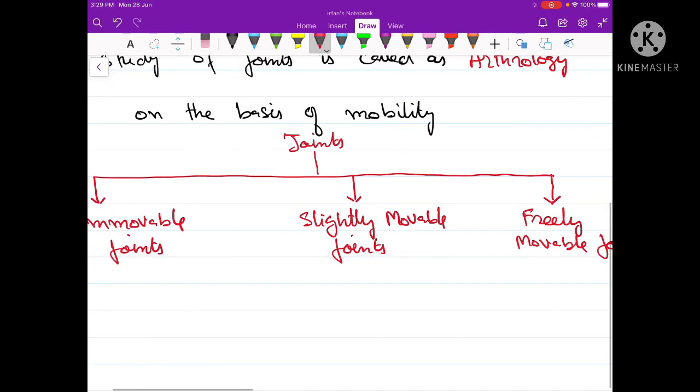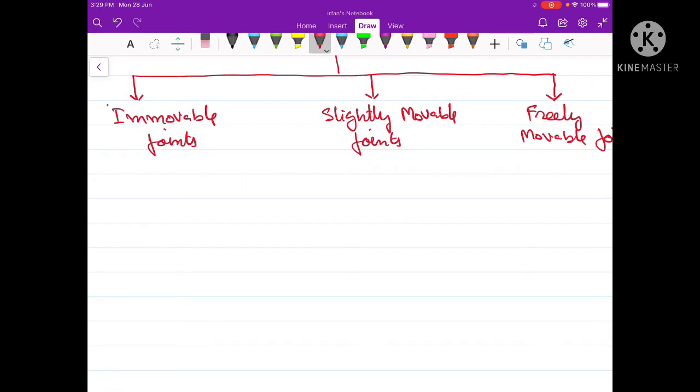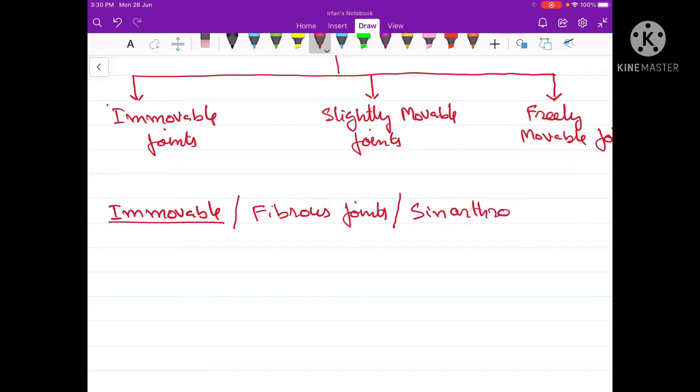Let us discuss them in some detail. First we will take the first category of joints, that is the immovable joints. Immovable joints are also called fibrous joints. These joints are also called synarthrosis. They are the fixed joints where movement between the two joining bones is not possible.